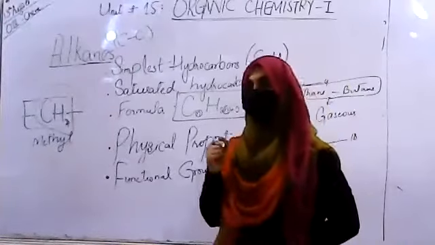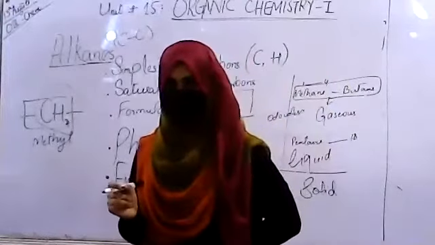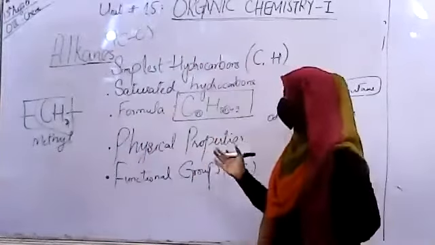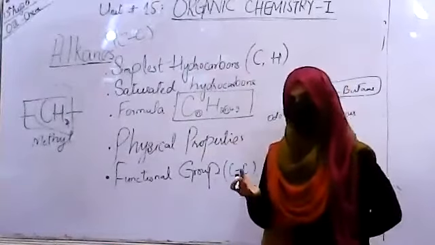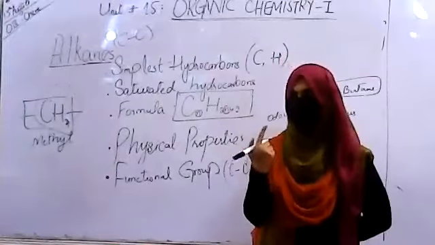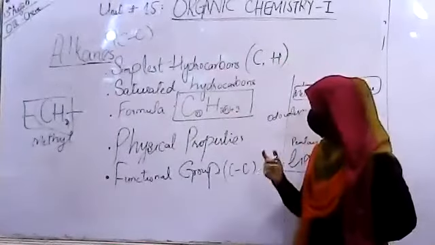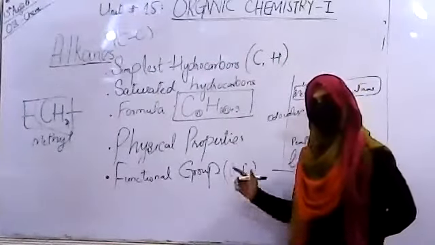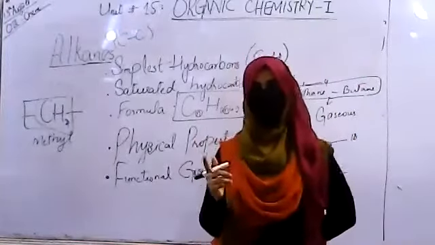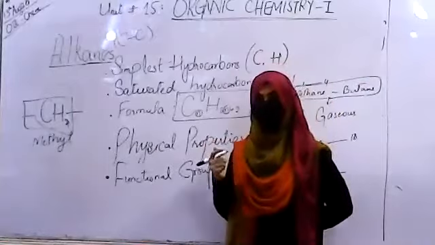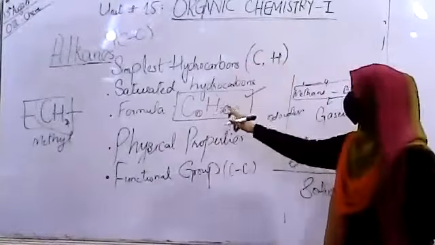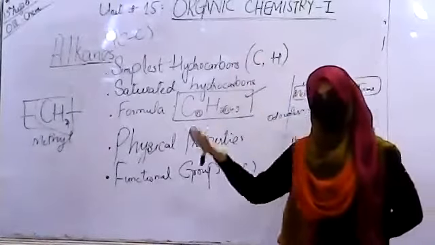You can say this is the identification of the alkanes. You are going to have only carbon and hydrogen in the family, and all the carbon to carbon bonds are single. There can be no double bonding with the hydrogen bonding. As you all know, hydrogen is going to form only one bond. Just one is its capacity. So carbon is going to form one bond with the other carbon atom. This is the identification of the alkanes. The second is you can calculate the formula. If it is fulfilling the conditions of this formula, CnH2n+2,